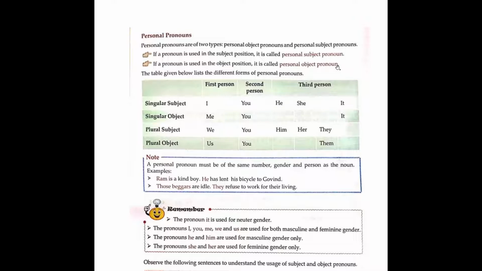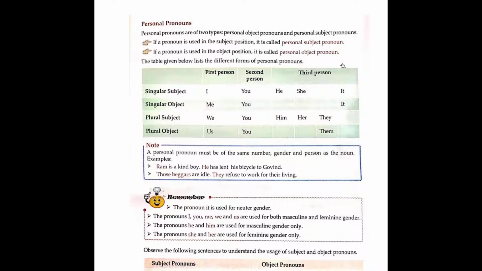All the pronouns are in first person, second person and third person. Singular subject has I as first person, you as second person, he, she, it as third person. Singular object in first person is me, second person is you and third person is him, her, it.